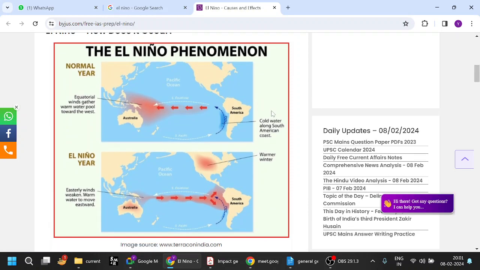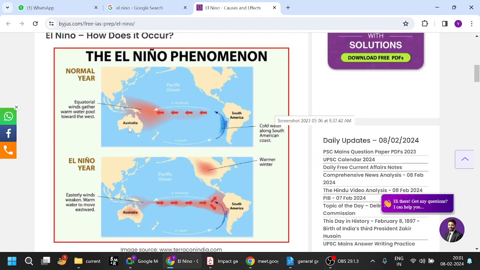You should have a warm region here. This is the Pacific Ocean, South America, the Peru coast, and North America. This is Australia, and here India will be. Whatever happens in Australia, a similar thing happens in India also. That is why El Nino is important for us.